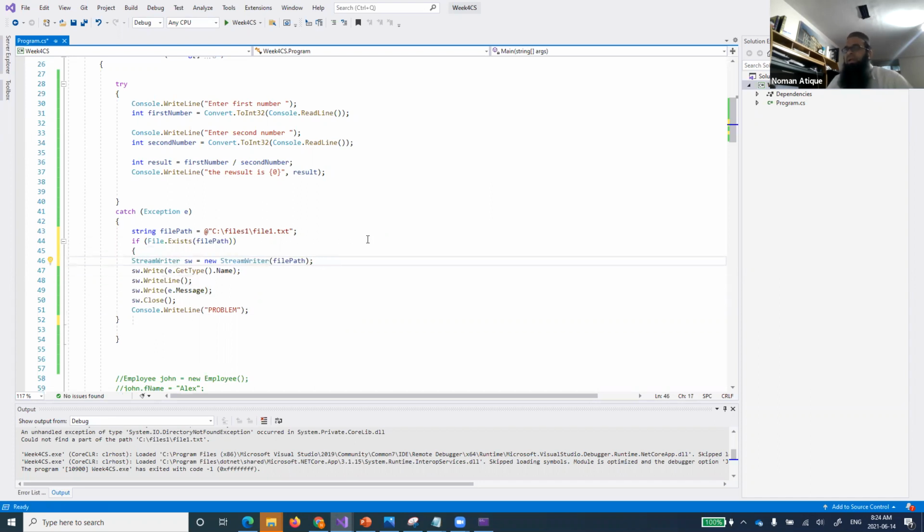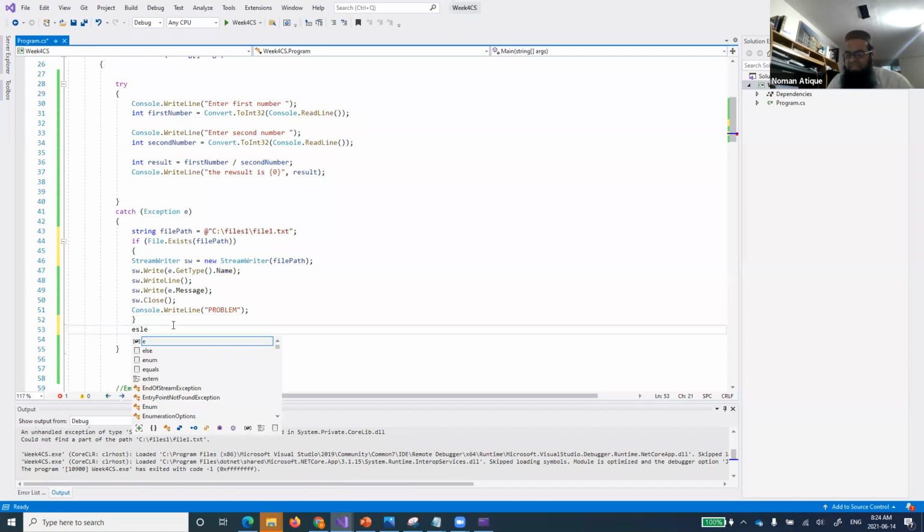So what is happening over here? Now I have just enclosed this if, and I say that if this file exists, which file? At this file path, which is not the case right now. Remember, the case is that this file does not exist. So what we do, we use else, and we did something interesting.